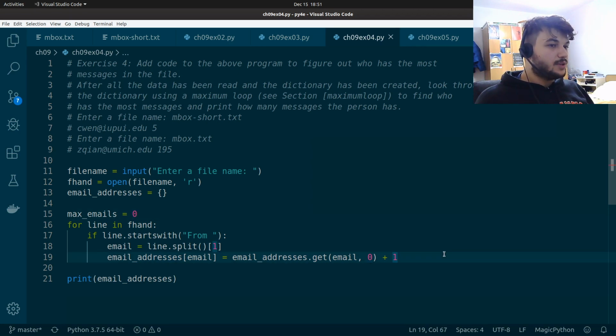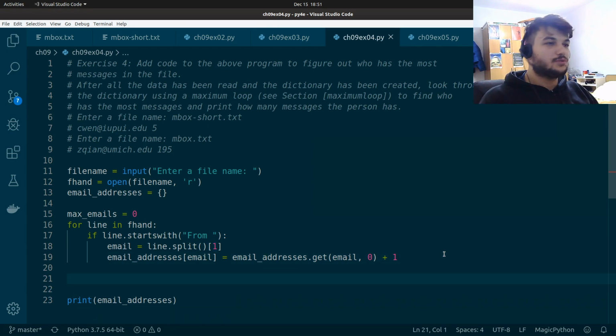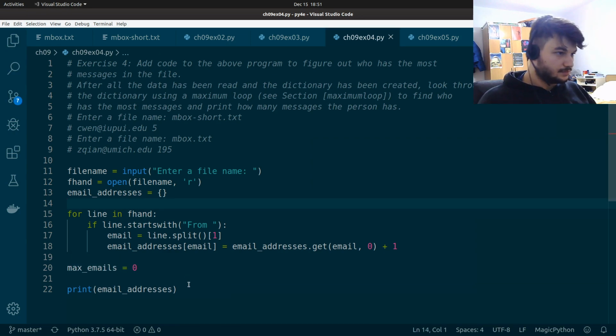And now we need to iterate through this dictionary to get actually the one which has the maximum number. If we had a list, we'd just use the max function, but this is a dictionary. So let's move this here. Maybe it's cleaner like this. I'm going to remove this print.